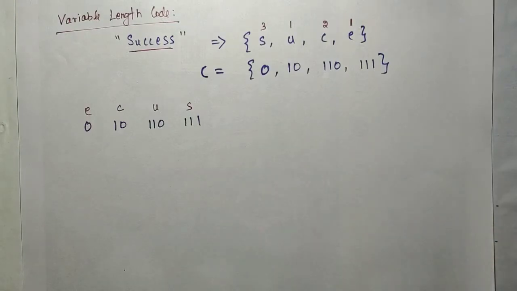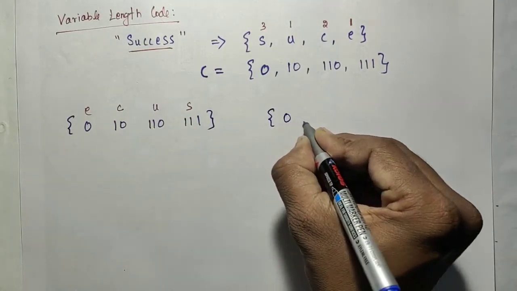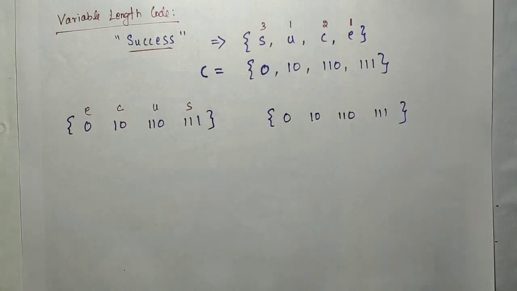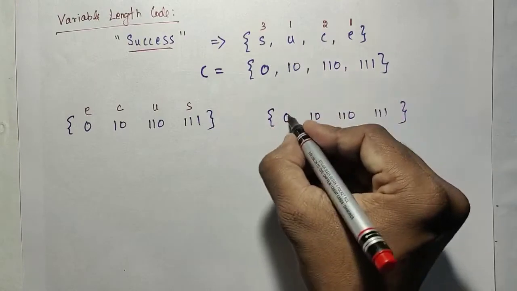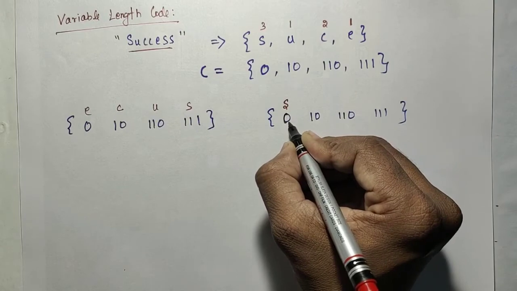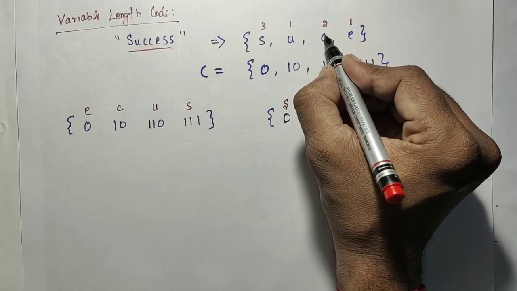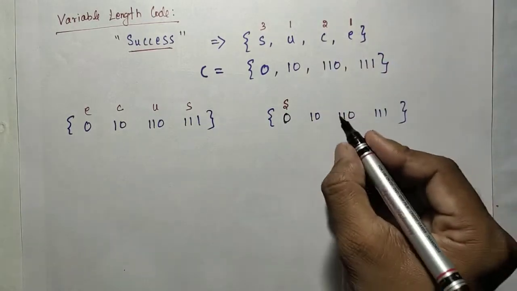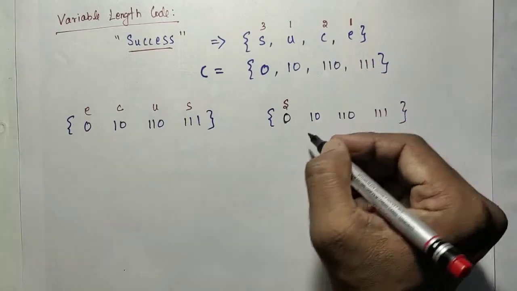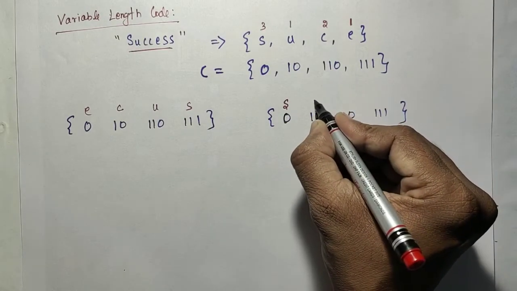It means the same code words 0, 1 0, 1 1 0, 1 1 1. Here I am going to substitute 0, the minimum length code, for S. The next character is C, which occurred 2 times. For that, if there were another 1 bit code word we could substitute it, but there is no more 1 bit code word. So the next minimum length is 1 0, which is substituted for C.